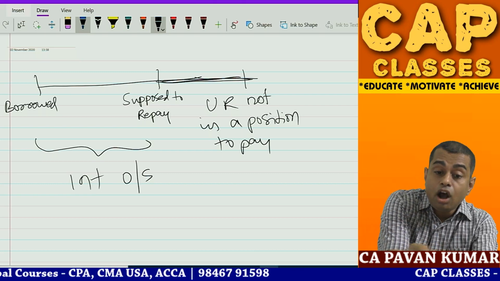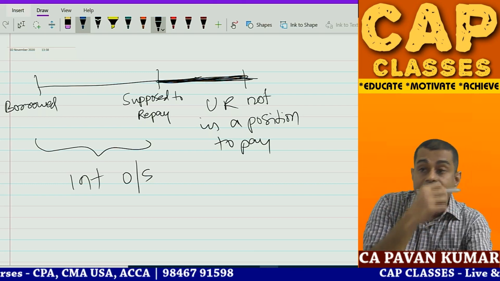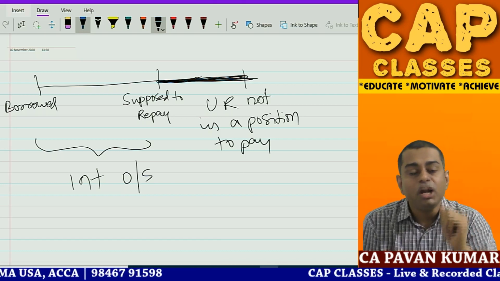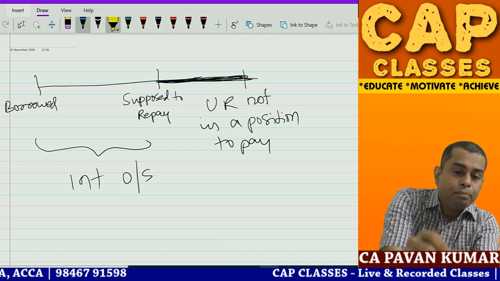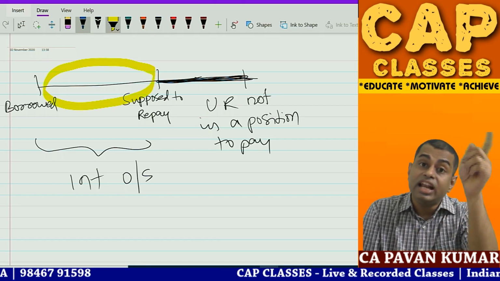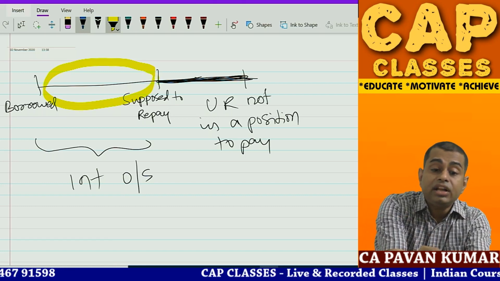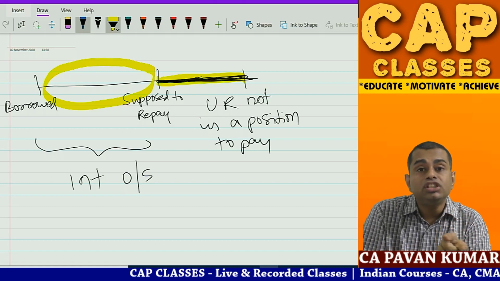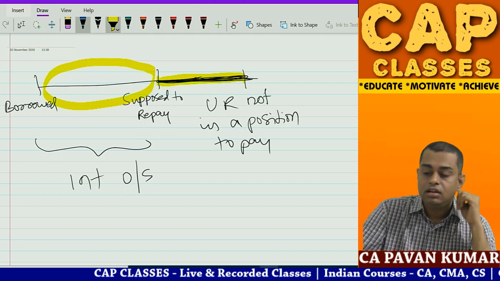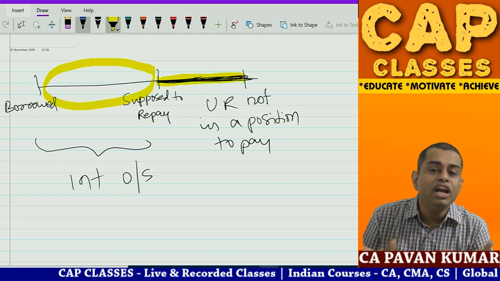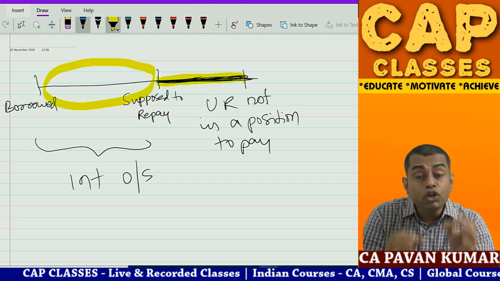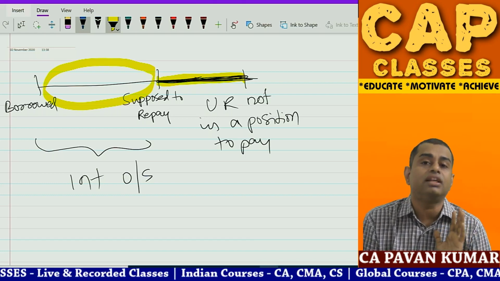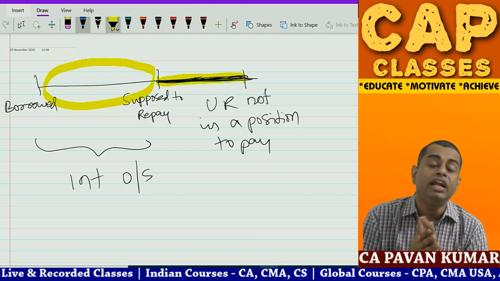But for this period also your creditors are saying you need to pay interest because you have not yet paid the loan. Say for example, the loan is to be paid on one day, but you have not paid. Now the company is saying, interest for this period I will create a provision because I have to pay. Interest for this period I have no legal obligation to pay, so I will disclose this as a contingent liability. Accounting Standard 1 says, beta, what is the meaning of accrual? You have to create a provision for outstanding interest, or rather write the outstanding interest journal entry itself.